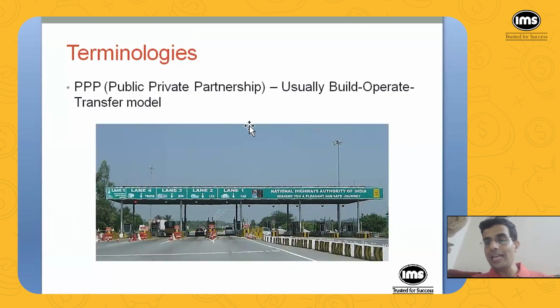And then before we get to the specific budget proposals, there is one terminology that I would like to bring to your notice, that is PPP, that is public-private partnership. So what is that? Because many times in the budget over the years, government talks about the PPP model. So what is that?